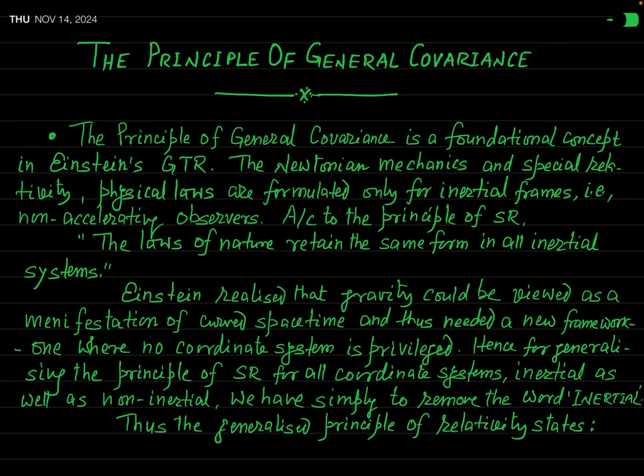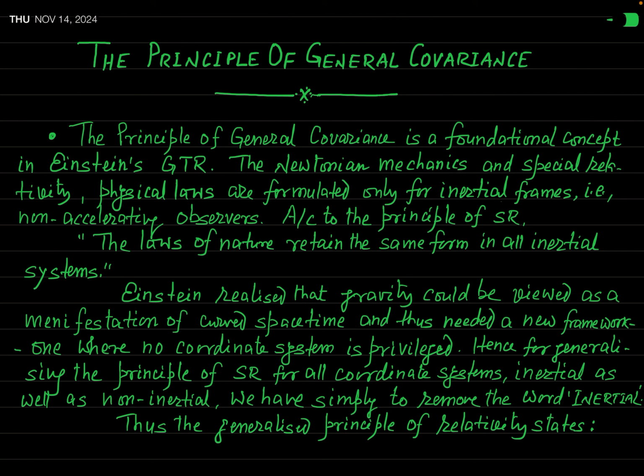In the previous lecture, we have seen the basic introduction, or you can say a brief introduction, of general theory of relativity. In fact, we have discussed why general theory of relativity was needed, what was the limitation of Newtonian mechanics and the special theory of relativity, why the concept of space-time was changed. All these things we have seen in our first lecture, which was just an introduction regarding general relativity.